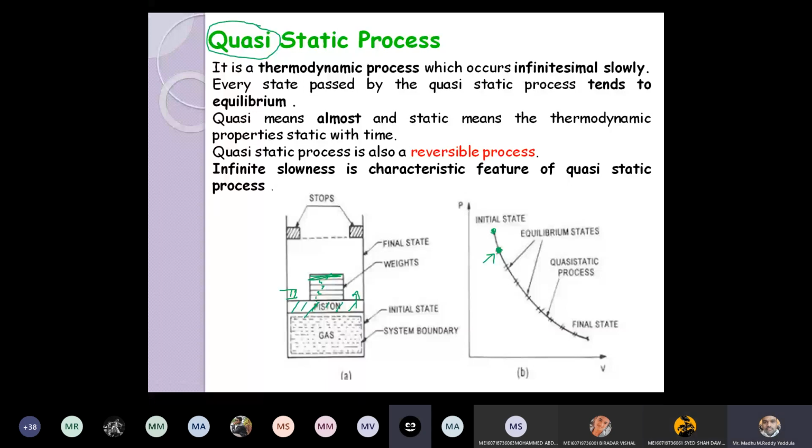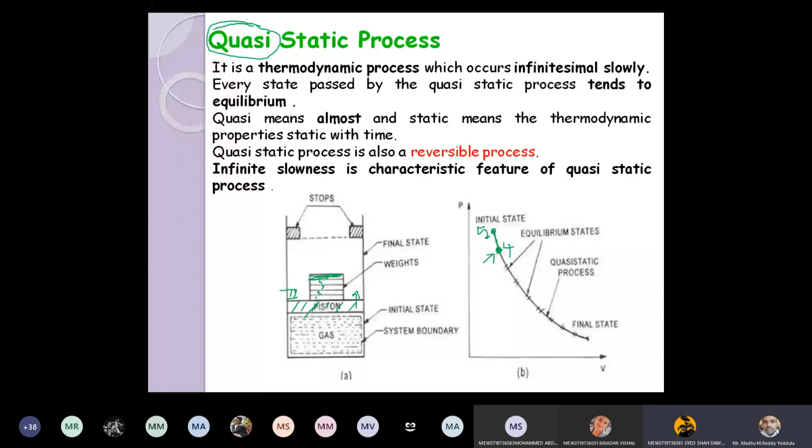Yes, sir. When at this state, how many weights are acting? 5 weights are acting. Agree? Now if you remove one weight, at this instant of time, 4 weights are acting. Now let us say after removing one weight, if you add the same weight again, it will go back to the same initial state. At that instant, if you measure the pressure, volume, temperature will remain the same. That is the main advantage of quasi-static process.